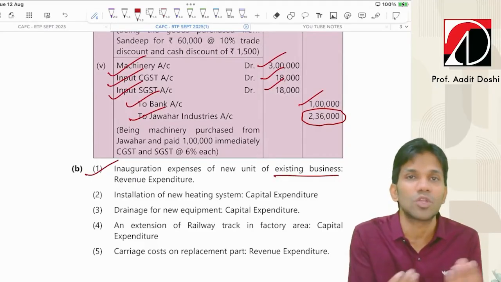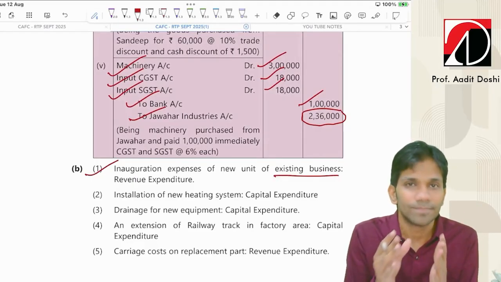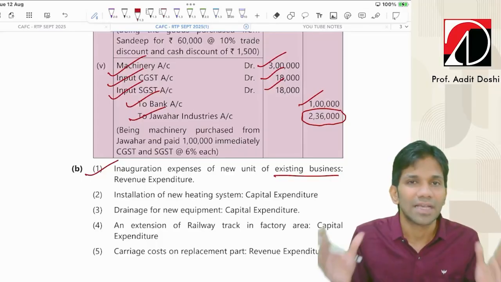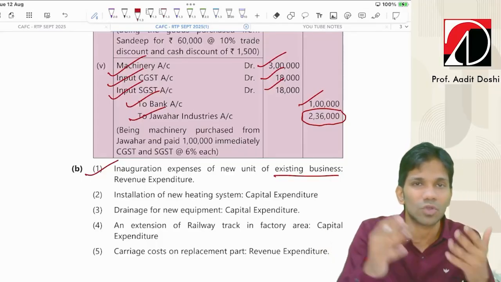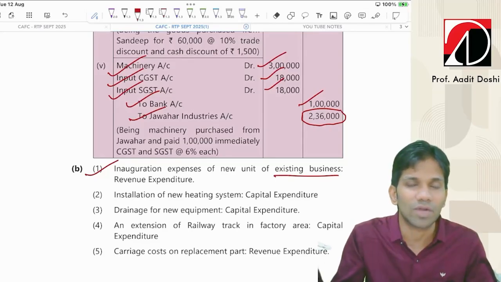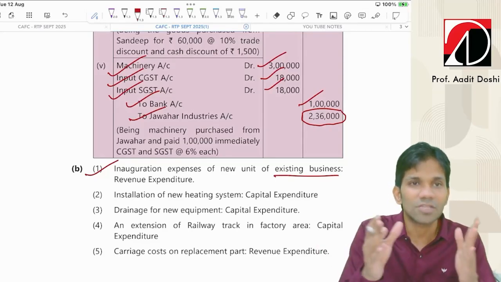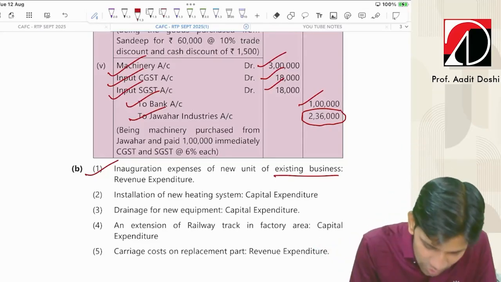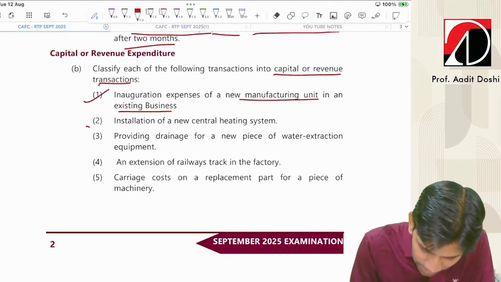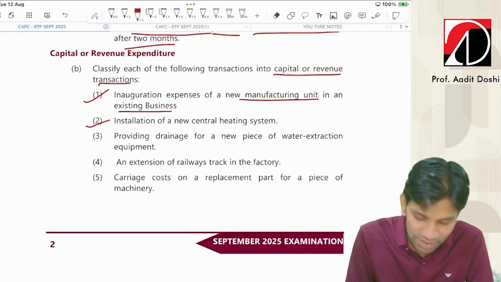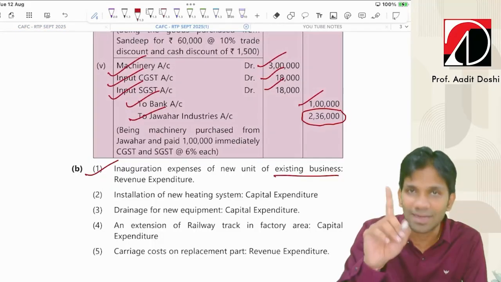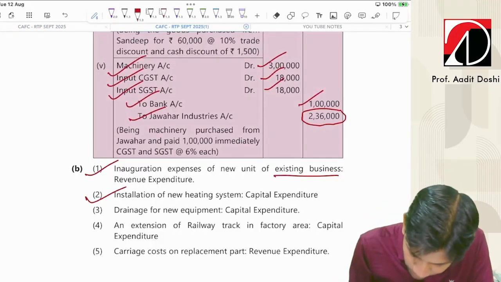You introduce a new unit, it does not increase the overall efficiency. New manufacturing unit means we have 2 units. We introduce a new unit so that our production runs smoothly. It is not increasing the capacity of the business. So it's a revenue expenditure. Done. Installation of a new central heating system. New system only introduced. This is a capital expenditure. It is installed only one time.